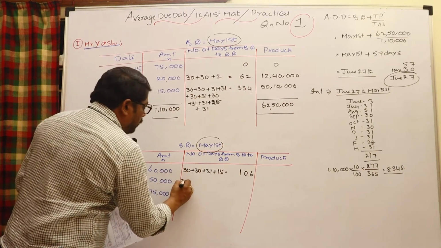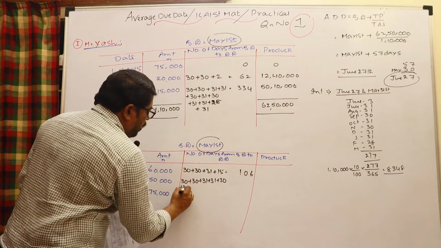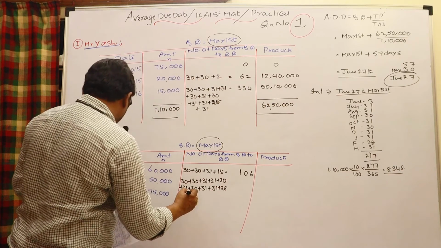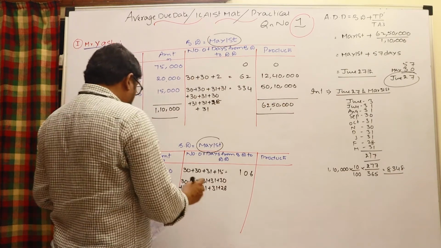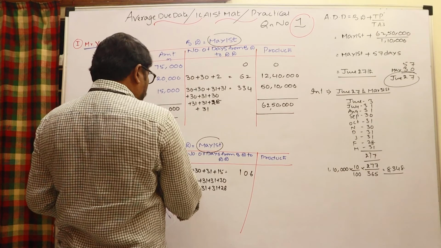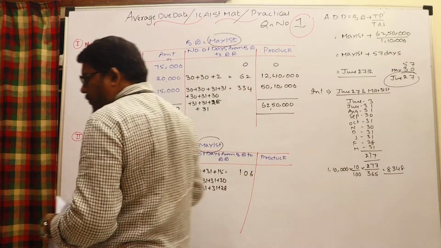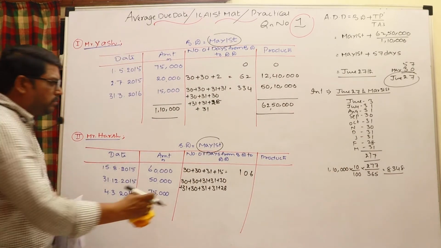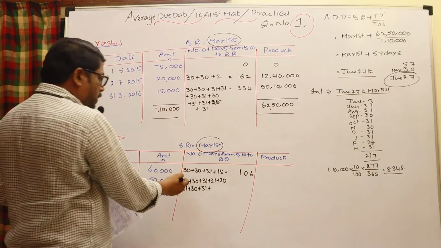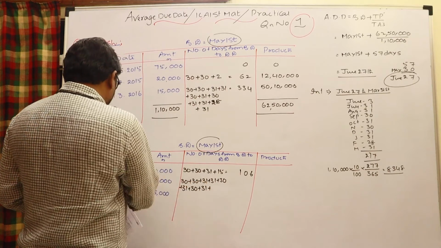So May 30 days, June, July, August, September, October, November, December, till December 31st.